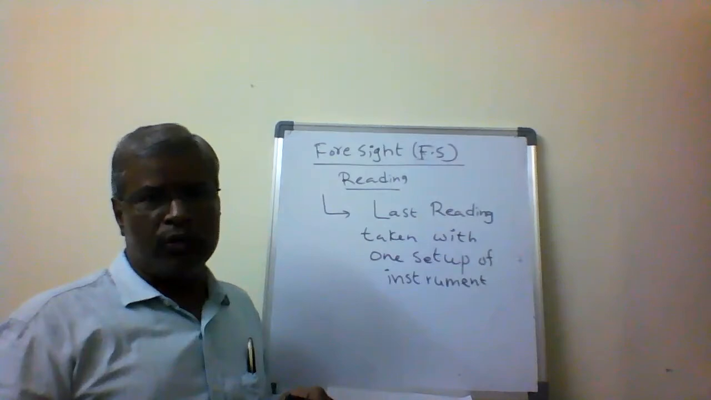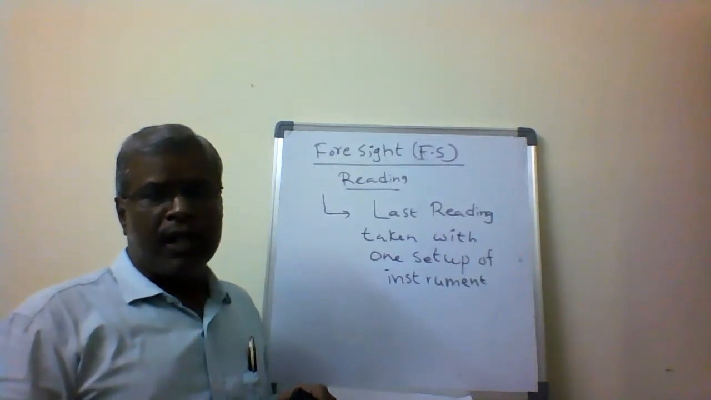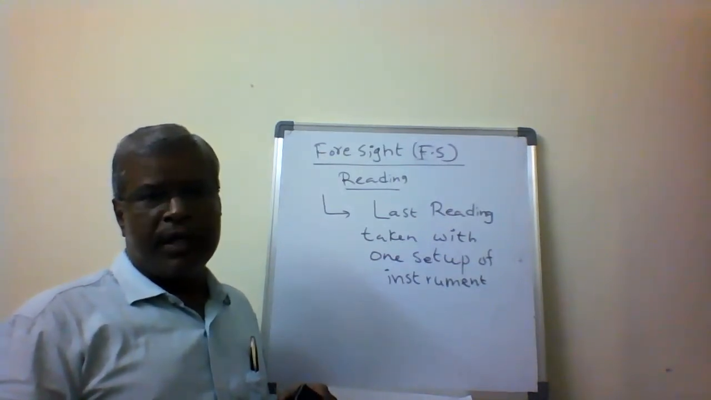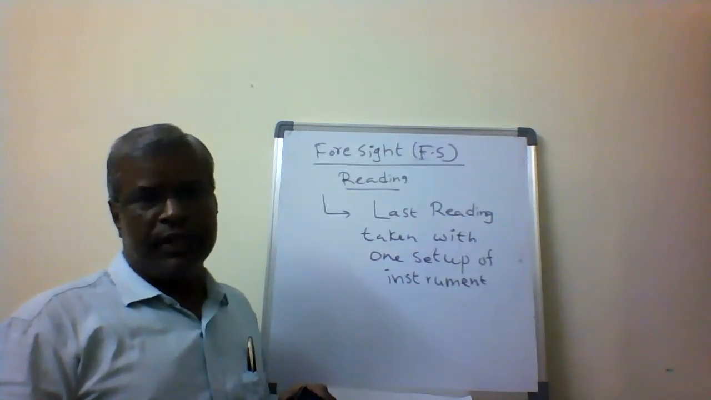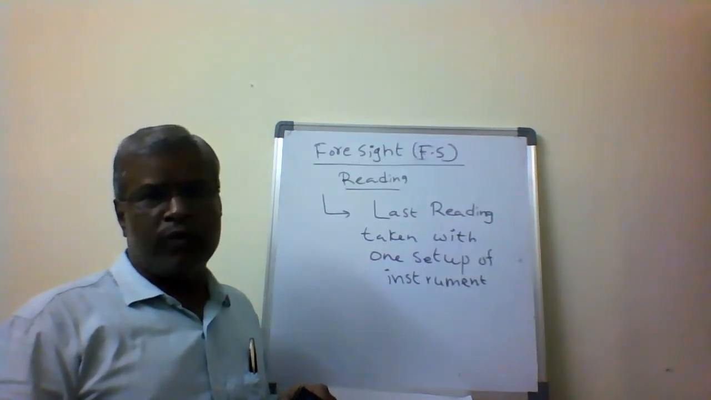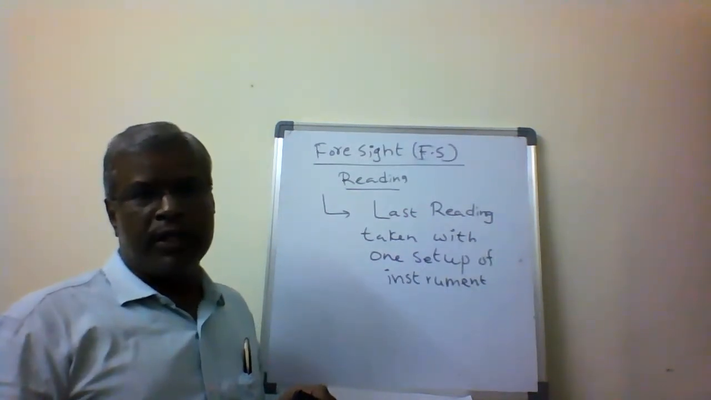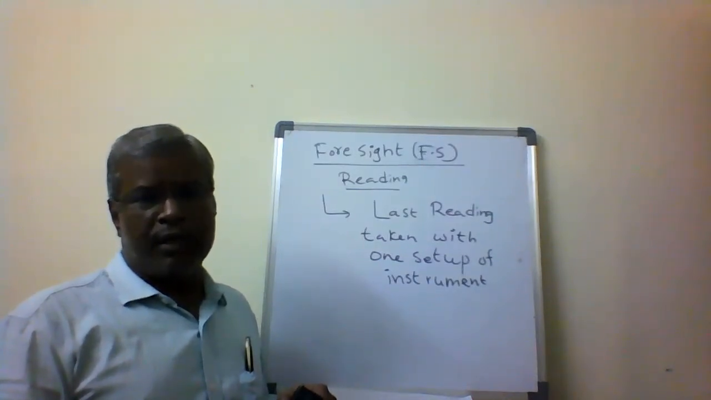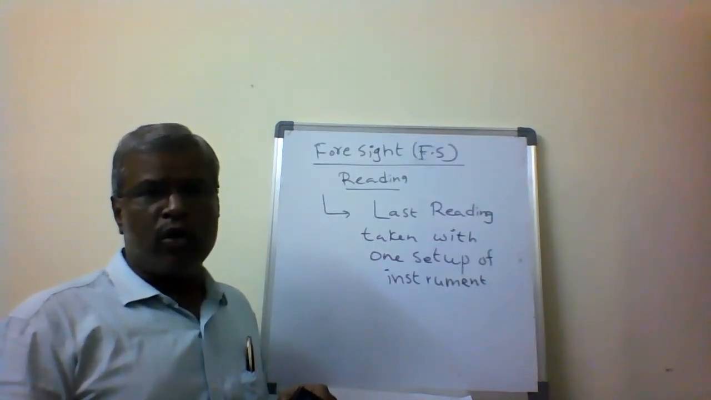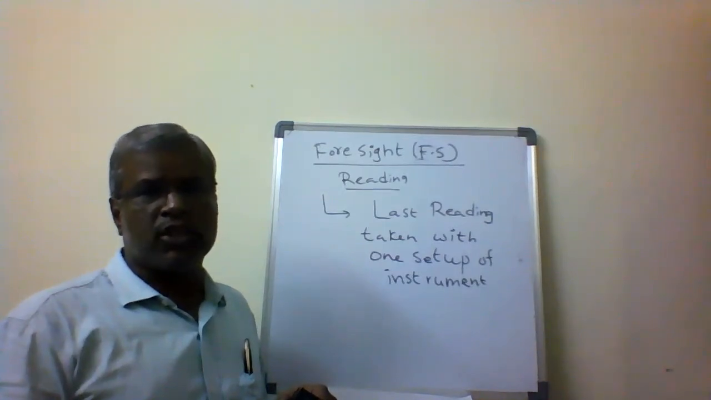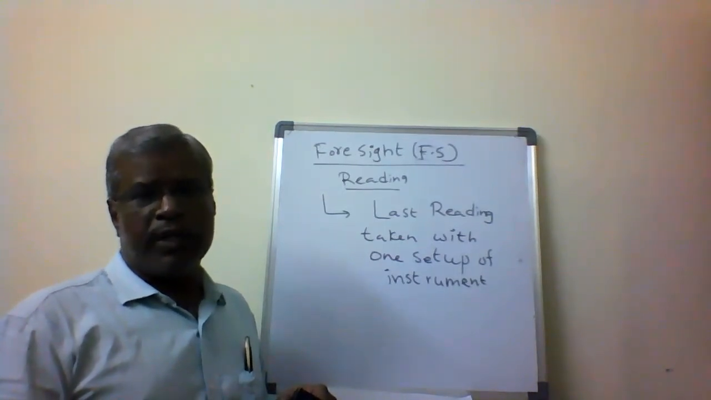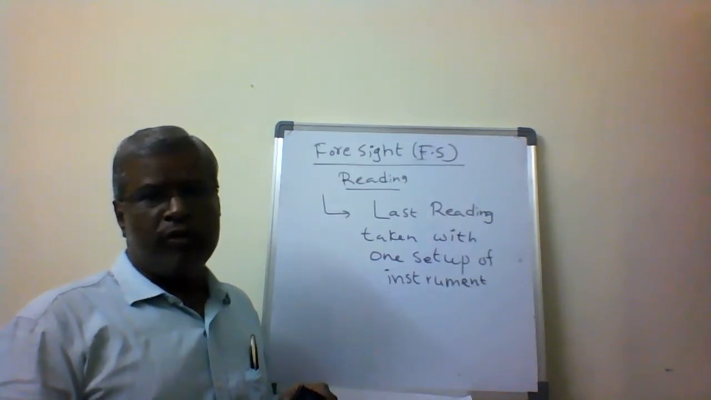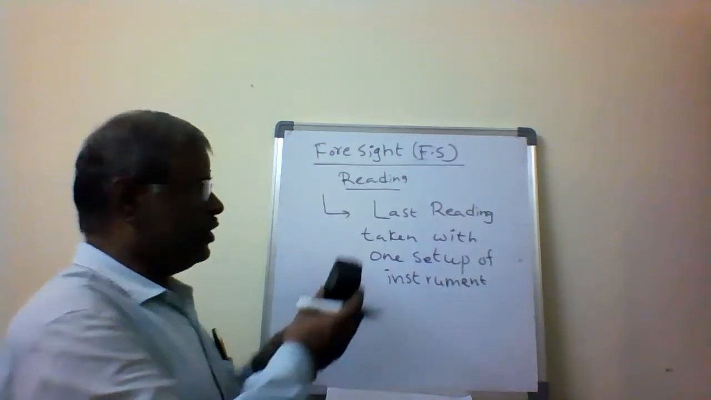If the day's work is going to be completed, the last reading, the finishing reading, is going to be taken, and we call it the foresight reading. Or otherwise, sometimes we want to shift the instrument where the object is not going to be visible. So we take the reading before shifting the instrument to the next station. The reading I take then is called the last reading, so the last reading taken with one setup of the instrument is called the foresight reading.